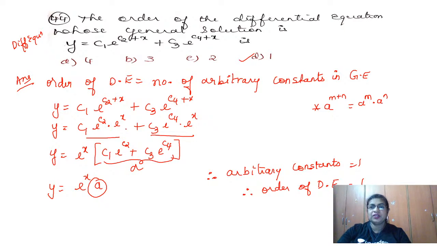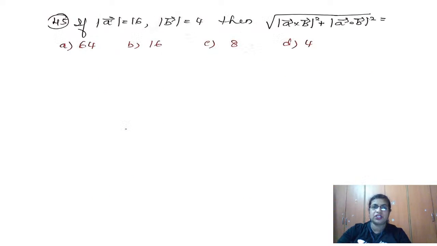Interesting question. Okay, so this was a very interesting question here. Order you have to find is, check how many arbitrary constants after simplifying. So the number of arbitrary constants is equal to the order of the differential equation. So look at this, the question number 45. So what is given to me? As I look into this, it is a concept from the vectors chapter.